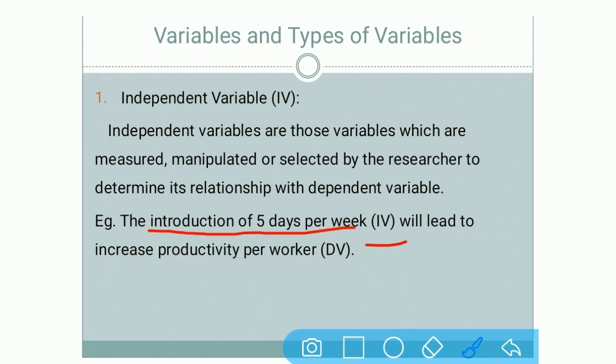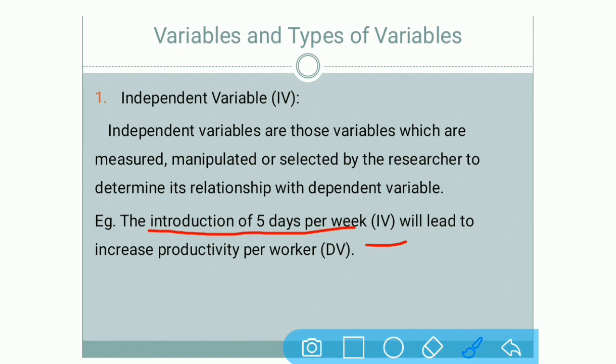So if in your company you are also introducing this system, this is identified by you. This scene is there in software companies or IT companies, but other companies are not following this 5 days rule. They are forcing their employees to work from Monday to Saturday. But now you are going to bring the change. Why are you doing this?